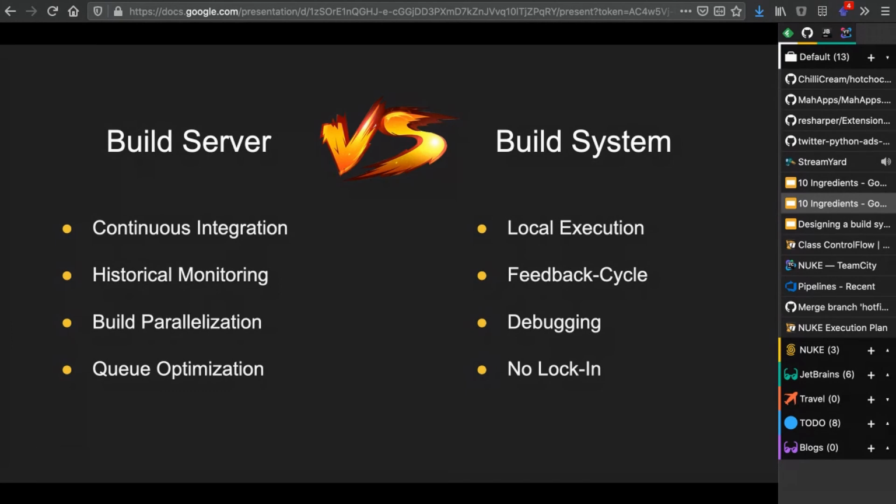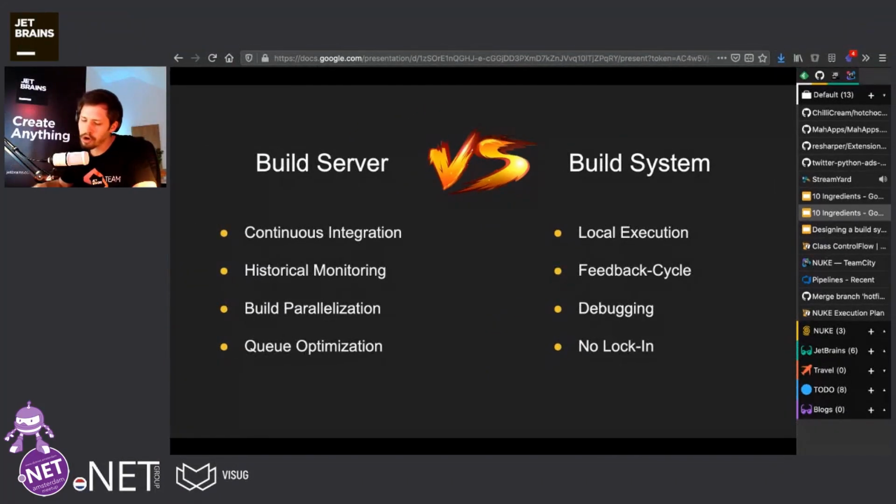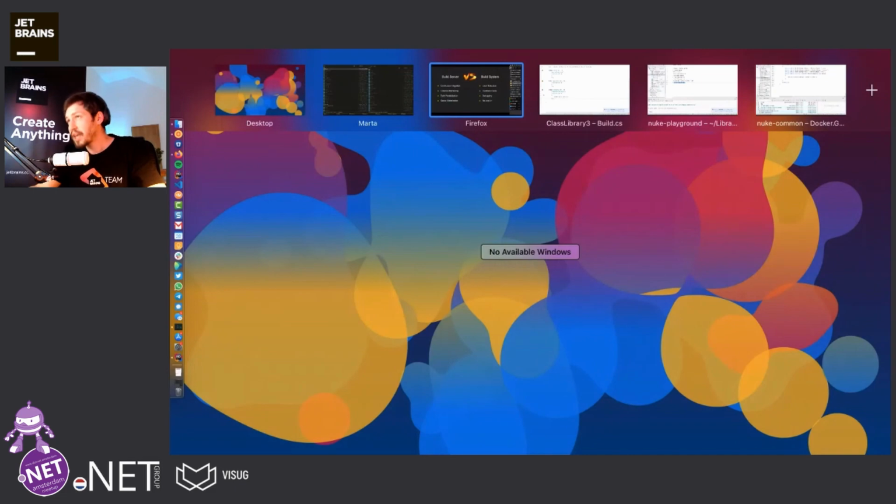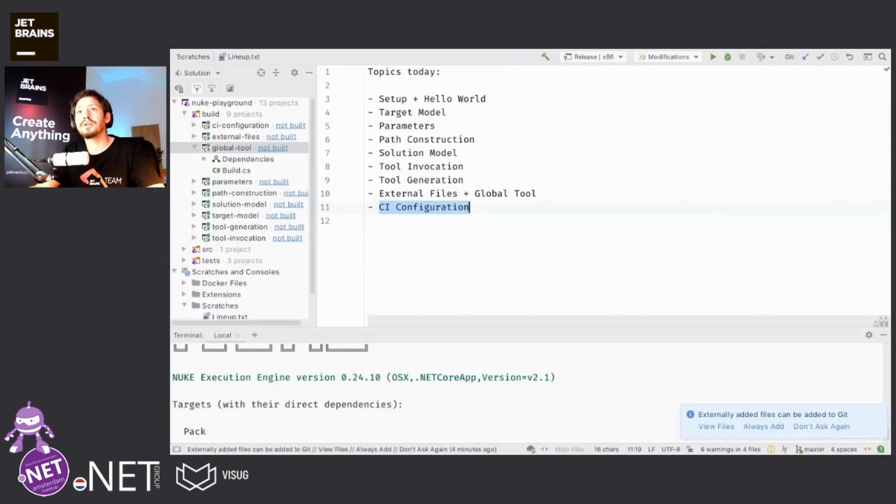So the conventional approach for build systems is that they have those bootstrapping scripts, which NUKE also has. But on the build server, the conventional approach is just to invoke one of those bootstrapping scripts, and that's it. And from then on, the complete build execution runs on a single agent. What you can do with NUKE is,